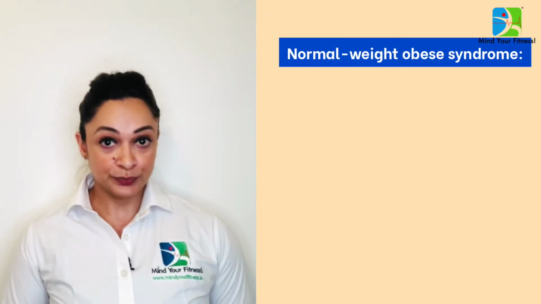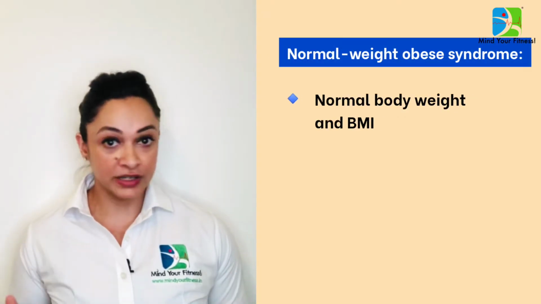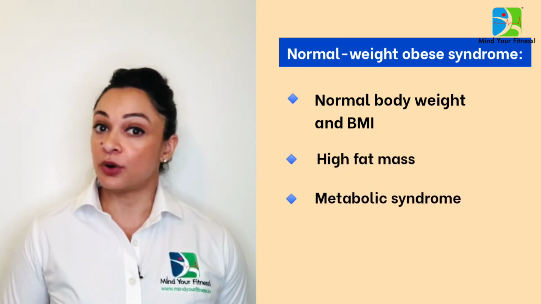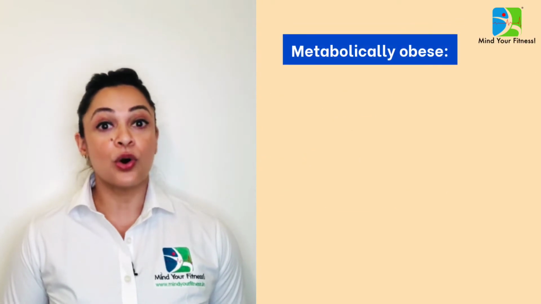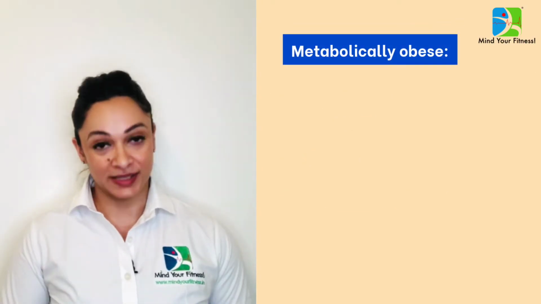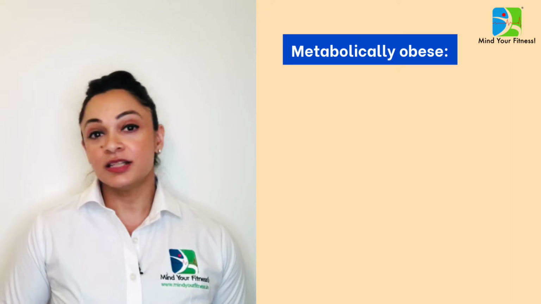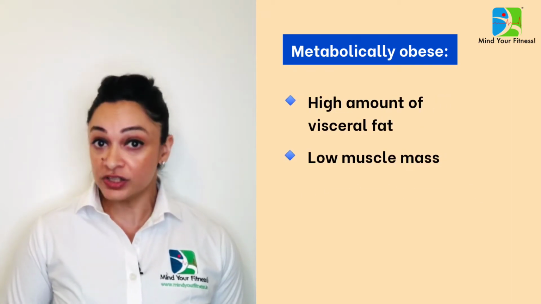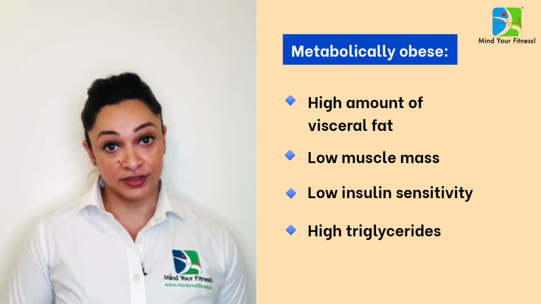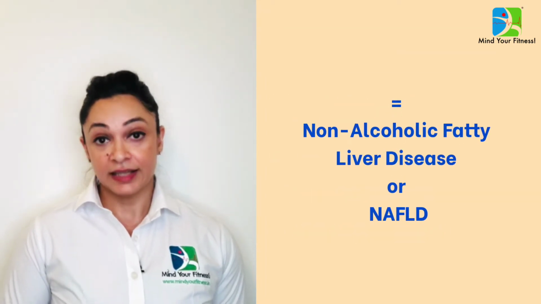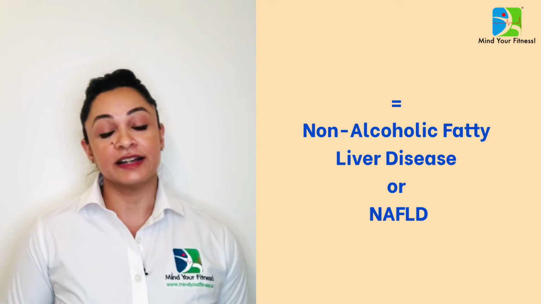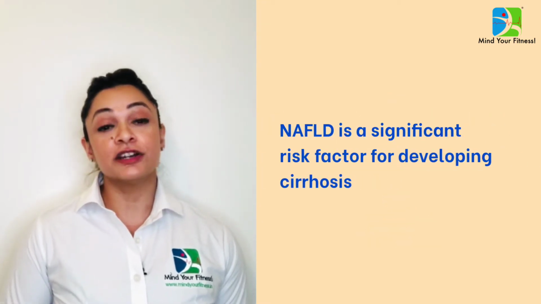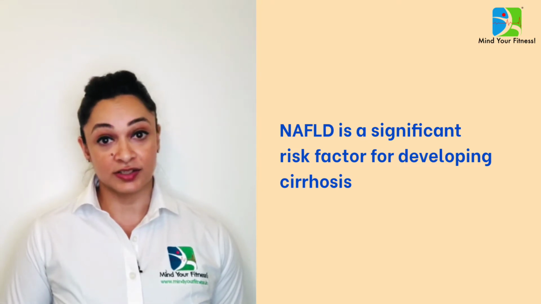Now this syndrome is characterized by a normal body weight and BMI but a high fat mass showing signs of the metabolic syndrome. They are also called metabolically obese. The typical profile is a high amount of visceral fat, low muscle mass, low insulin sensitivity and high triglyceride levels, adding to the liver fat, thereby causing non-alcoholic fatty liver disease or NAFLD. Now, NAFLD is a significant risk factor for developing cirrhosis.